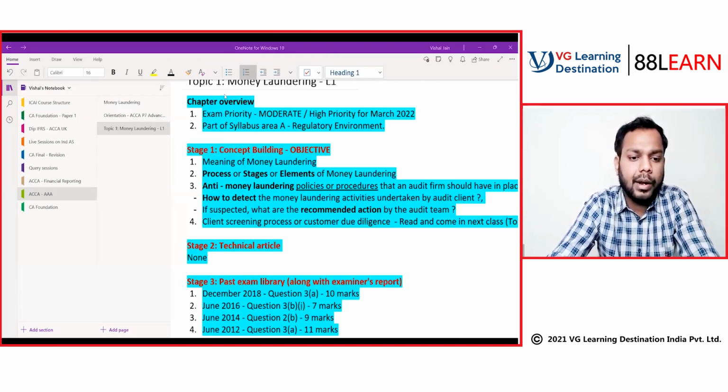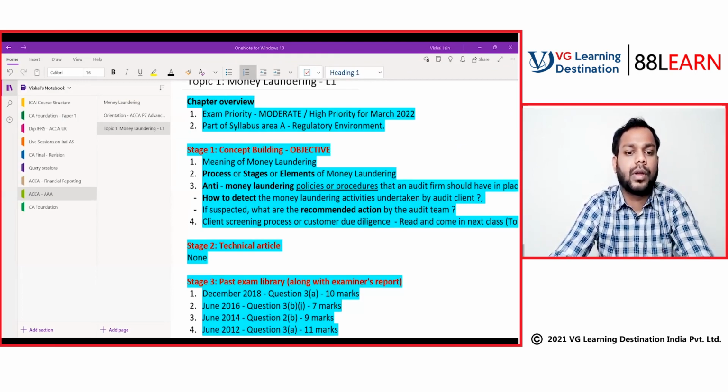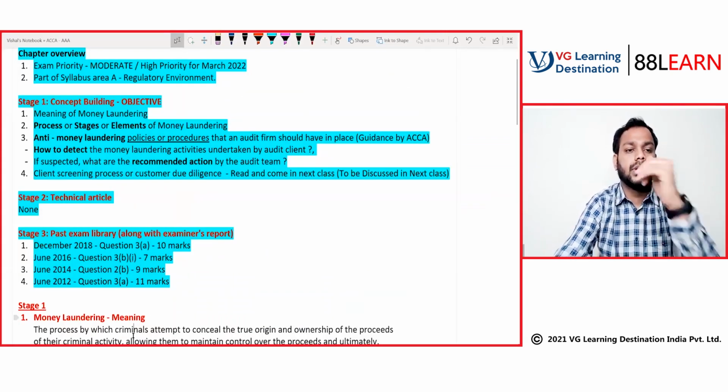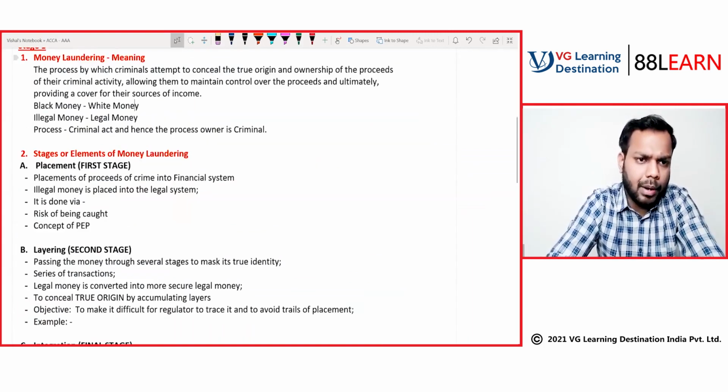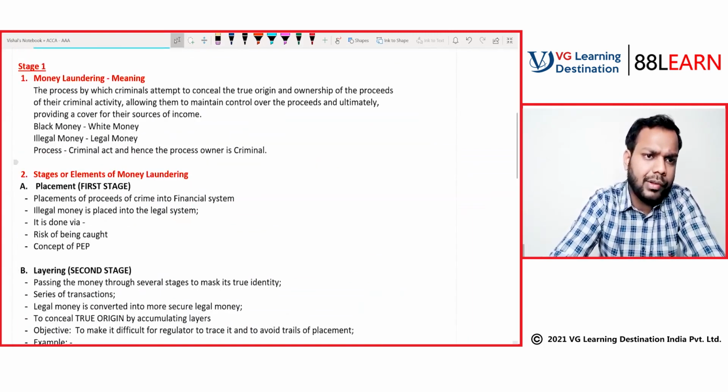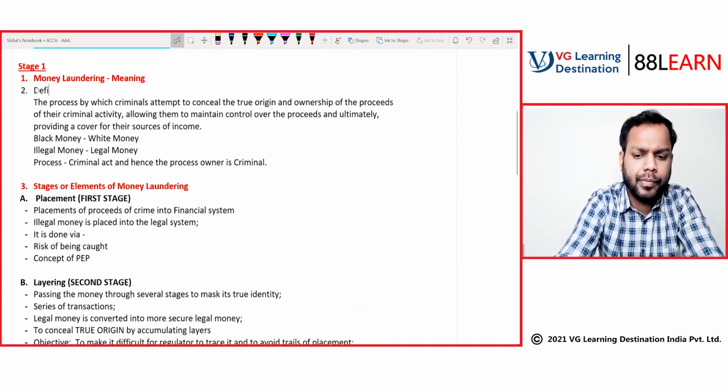Now, let's start money laundering. What is the meaning of money laundering? First, we'll see the book definition. This is a definition given by the book, as per your BPP book.